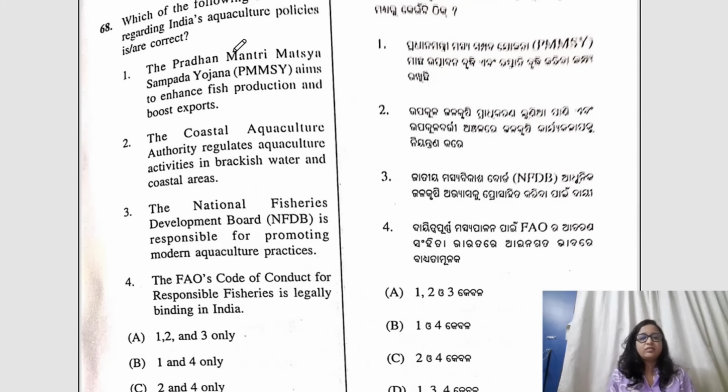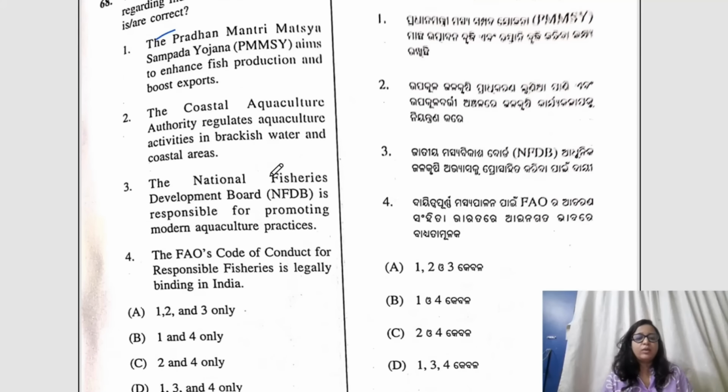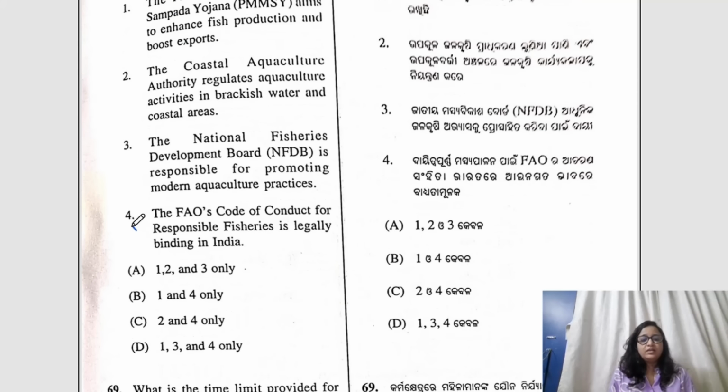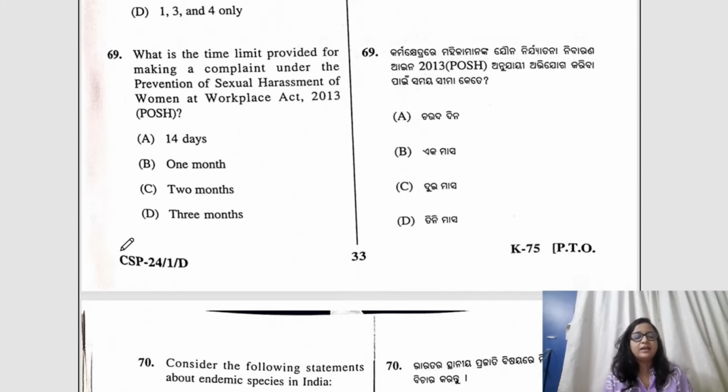Question number 68. Which of the following statements regarding India's aquaculture policies are correct? The correct answer would be A, 1, 2 and 3, because FAO's code of responsible fisheries is legally binding. No, not at all legally binding. Otherwise, it would have appeared in news on a continuous basis. So A is the correct answer.